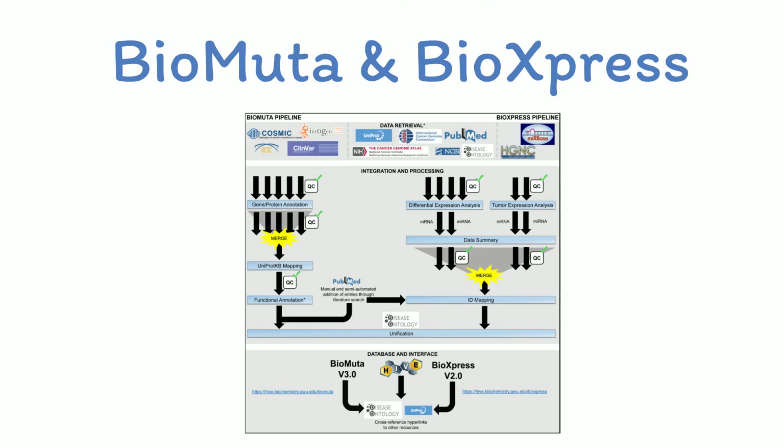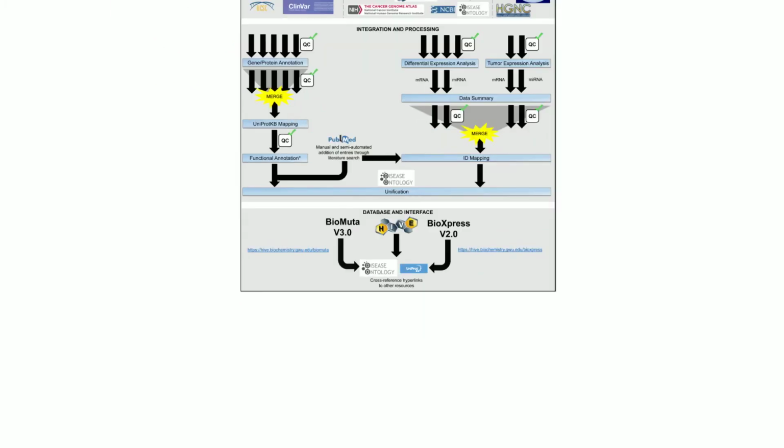Biomuta and BioExpress are resources stemming from the Hive Lab that focus on genes associated with cancer. Biomuta is a single nucleotide variation and disease association database where variations are mapped to genomes and RefSeq nucleotide entries and unified through UniProt KB and SwissProt positional coordinates. BioExpress is a gene and miRNA expression and disease association database with expression levels mapped to genes or miRNAs.